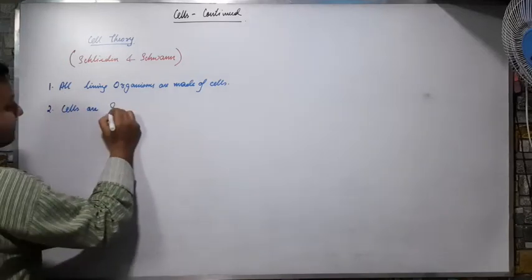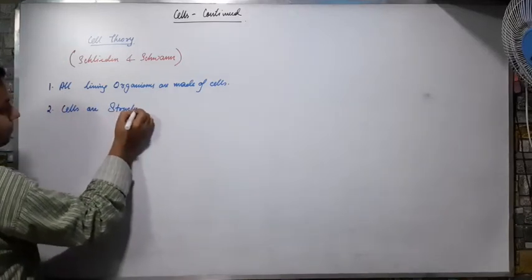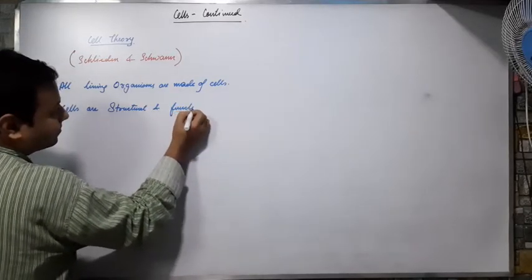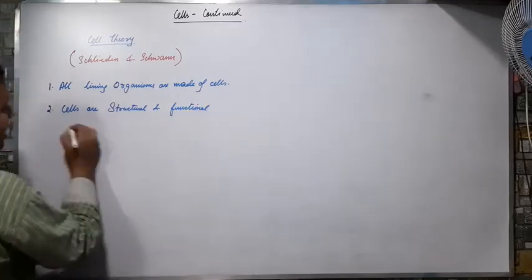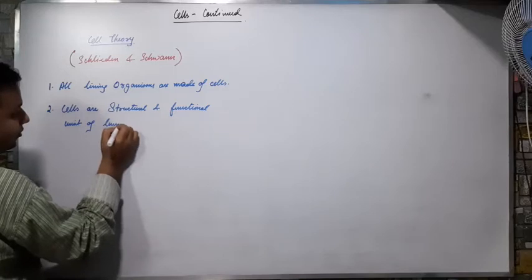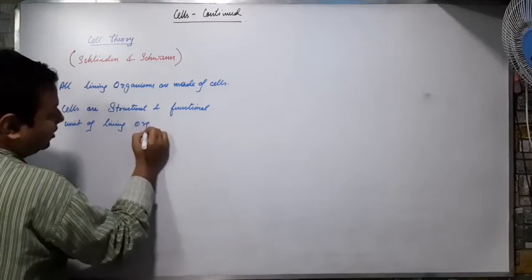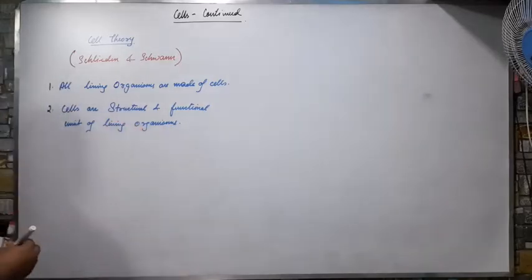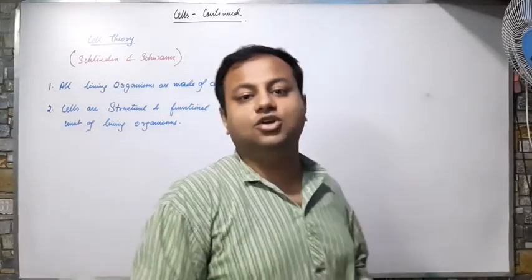cells are structural and functional unit of living organisms. Cells are the structural and functional unit of living organisms.